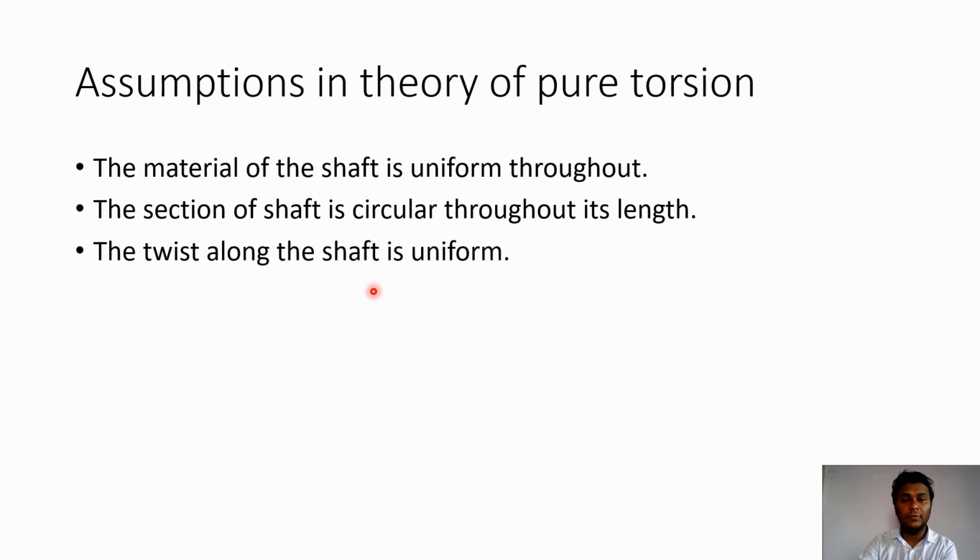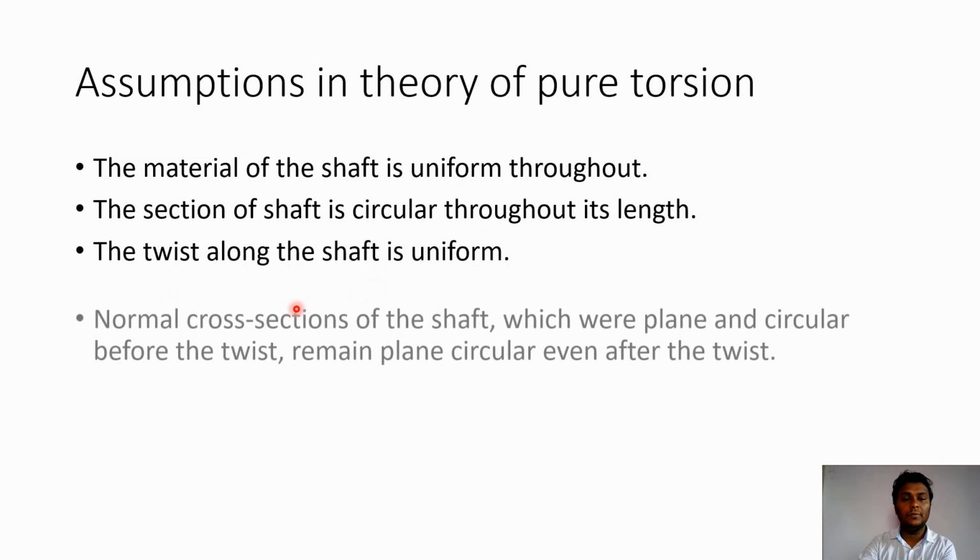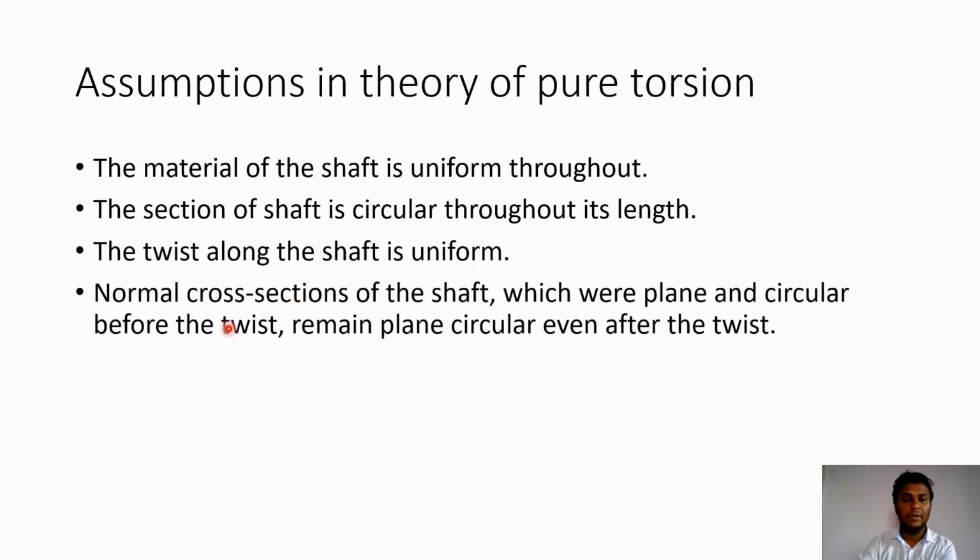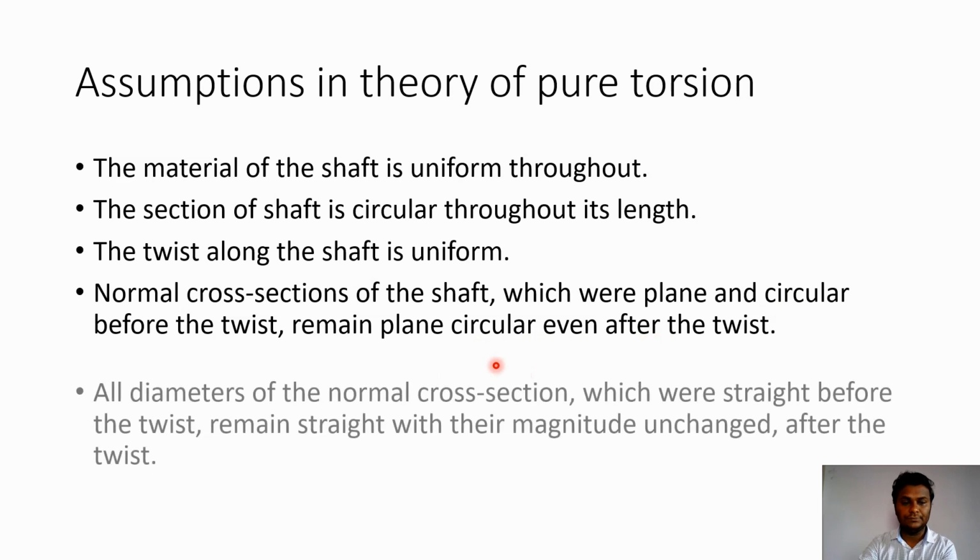Whatever twisting happens because of the torsion, we need to assume it as uniform throughout the length of the shaft. The next assumption is that normal cross sections of the shaft which were plane and circular before twist remain plane and circular even after the twist. It means that a plane section before twist remains plane after twist also.